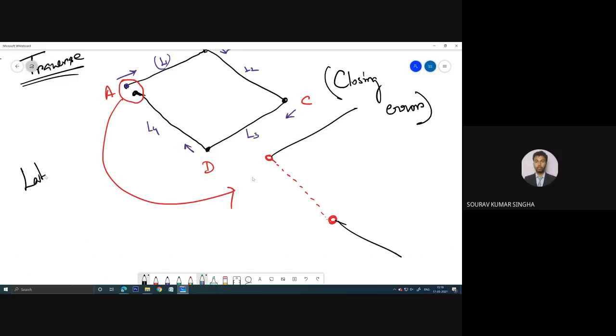One is the latitude, or you can say latitude and departure. If you can learn these two terms in theodolite survey, everything is very easy. So what is latitude and what is departure? Very simple. Look, latitude is basically this particular vertical distance. If you make a triangle of this, this distance is called the latitude.